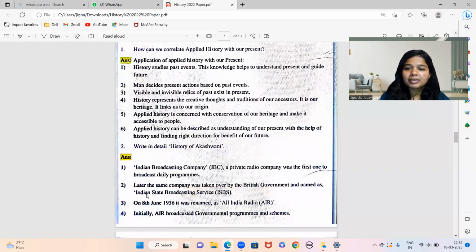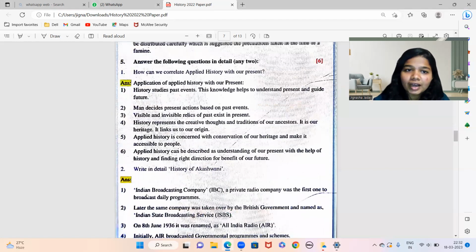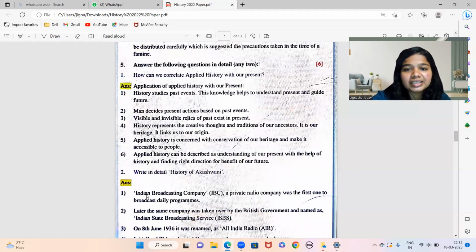Now coming to the next part, sub question 5, answer the following questions in detail, any 2 of them. The very first is, how can we correlate applied history with our present? Again, discussion is from chapter number 3, Applied History, and the concept is Applied History and our present.